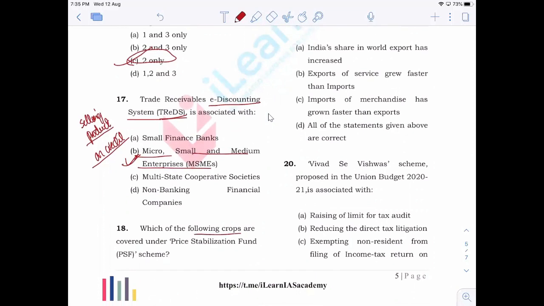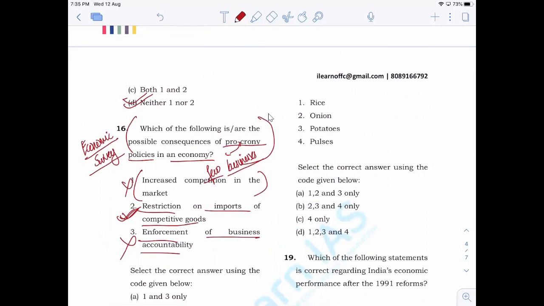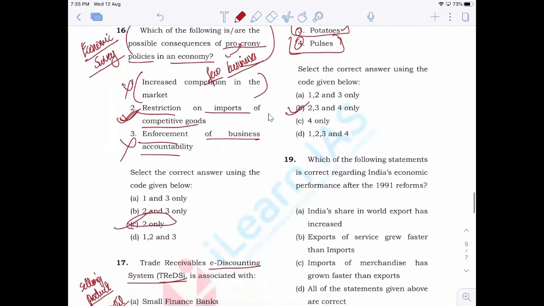Now, which of the following crops are covered under price stabilization fund? Rice, onion, potatoes, and pulses. Now, price stabilization fund, if you don't know, is introduced to bring price stabilization in certain products which are perishable in nature. Earlier it was introduced to control or stabilize the prices of products such as onion and potato. But later on, pulses was also added to that list. So hence answer is 2, 3, and 4. Rice is not coming under price stabilization fund.